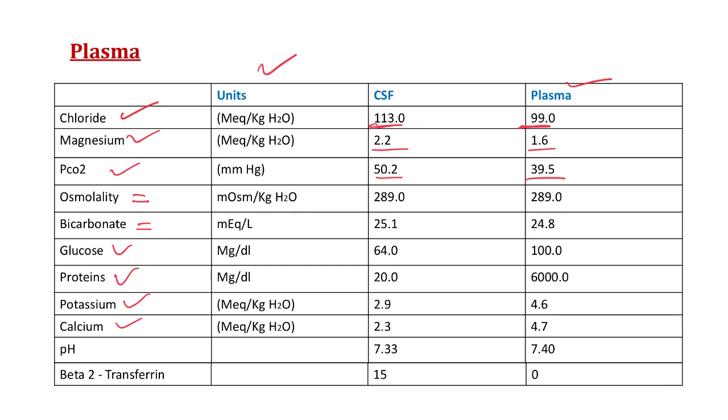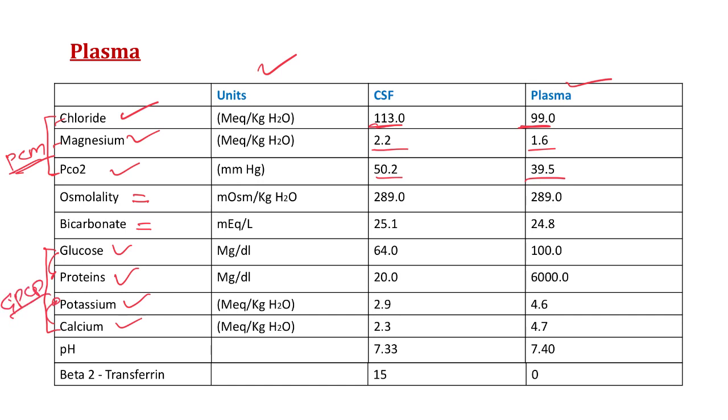Now, how to memorize this? See here, the trick to memorize the constituents which are high in concentration in CSF than plasma is PCM. Remember paracetamol, PCM? So P, C and M. So our CSF has more PCM, means more PCO2, chloride and magnesium. Now the second mnemonic, see here. Remember the two sisters in second year? General pathology and clinical pathology, right? GP, CP.